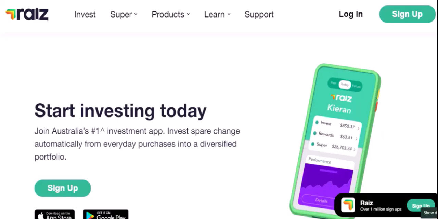Before we delve into the reasons for the decline, let's quickly recap what Raiz is. Raiz is a micro-investing platform that allows people to invest small amounts of money regularly. It's a popular choice for beginners and those who want to build wealth gradually. But even popular companies can face challenges.